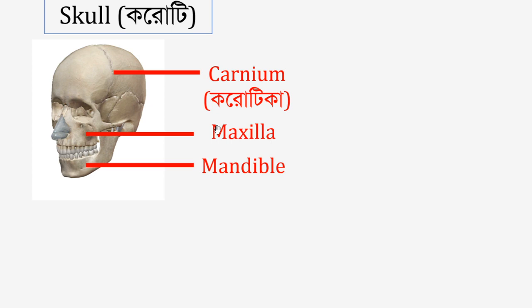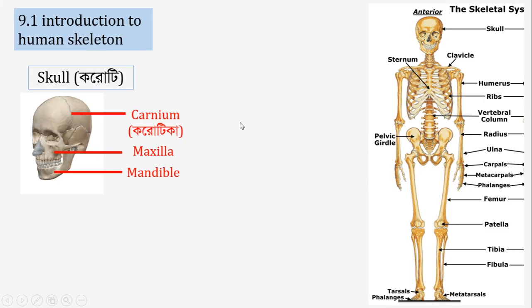So here we see the cranium. Here is a spelling mistake in the slide; the correct spelling is cranium. And the cranium is not a single bone. Actually, it is a region made up of multiple bones. For example, the cranium contains the frontal bone, parietal bone, occipital bone, etc. So the skull is divided into 3 parts.